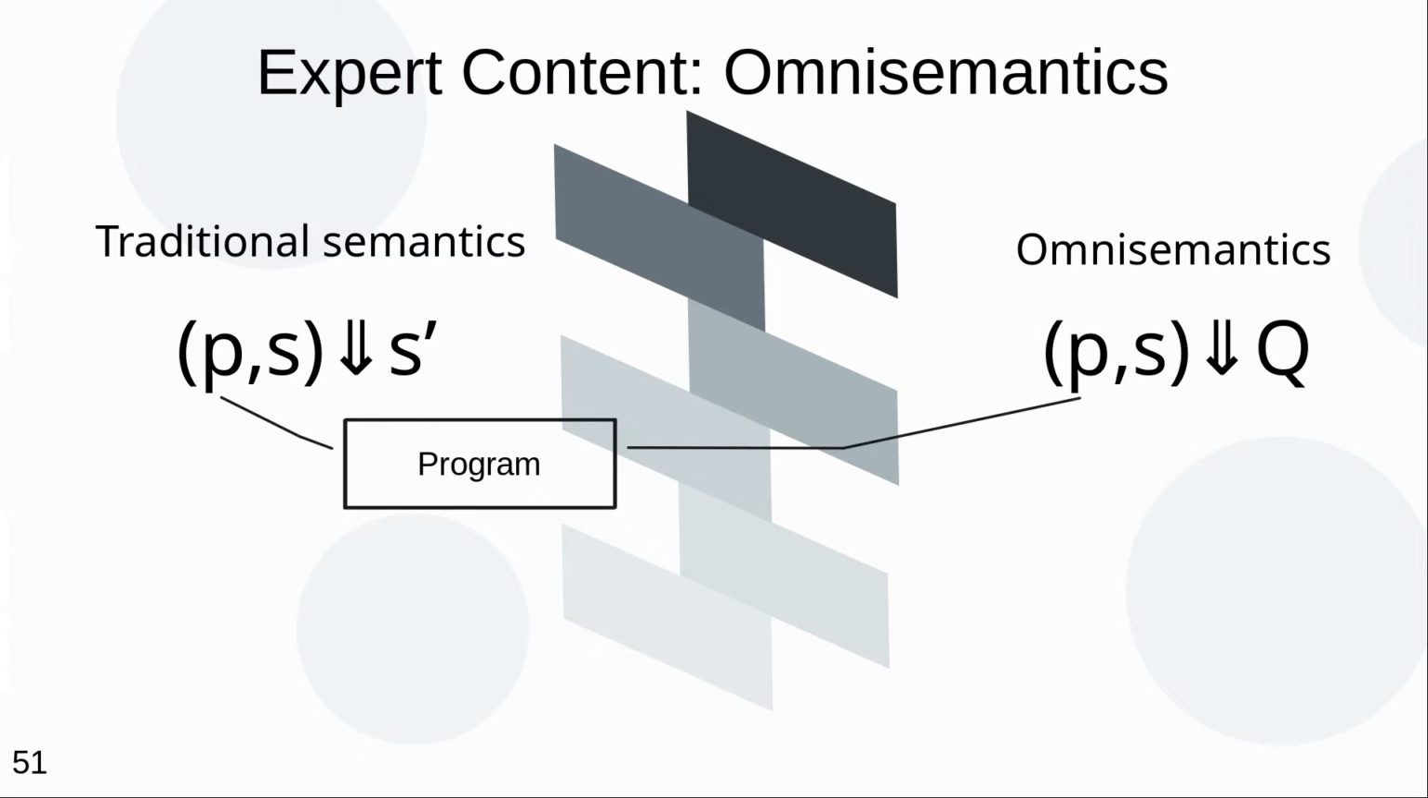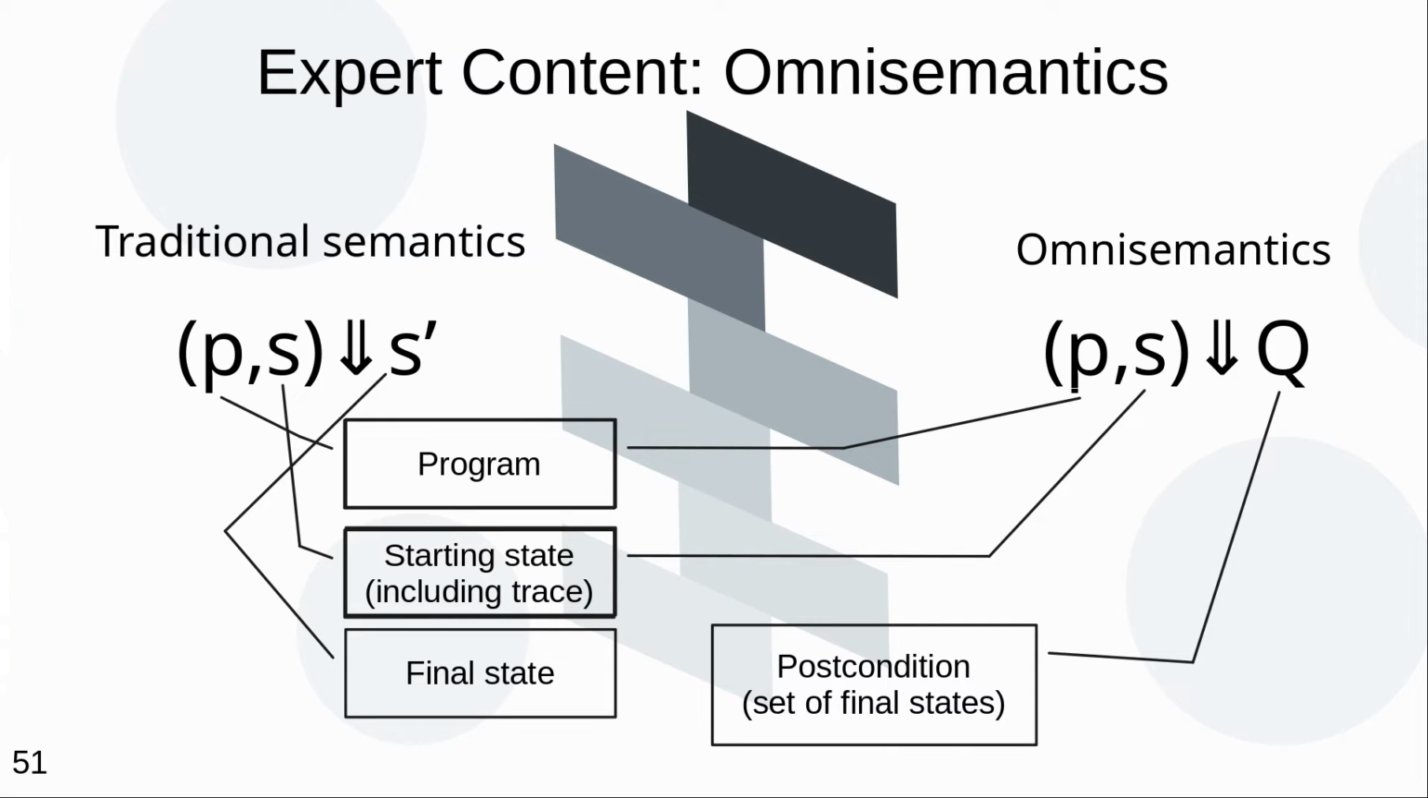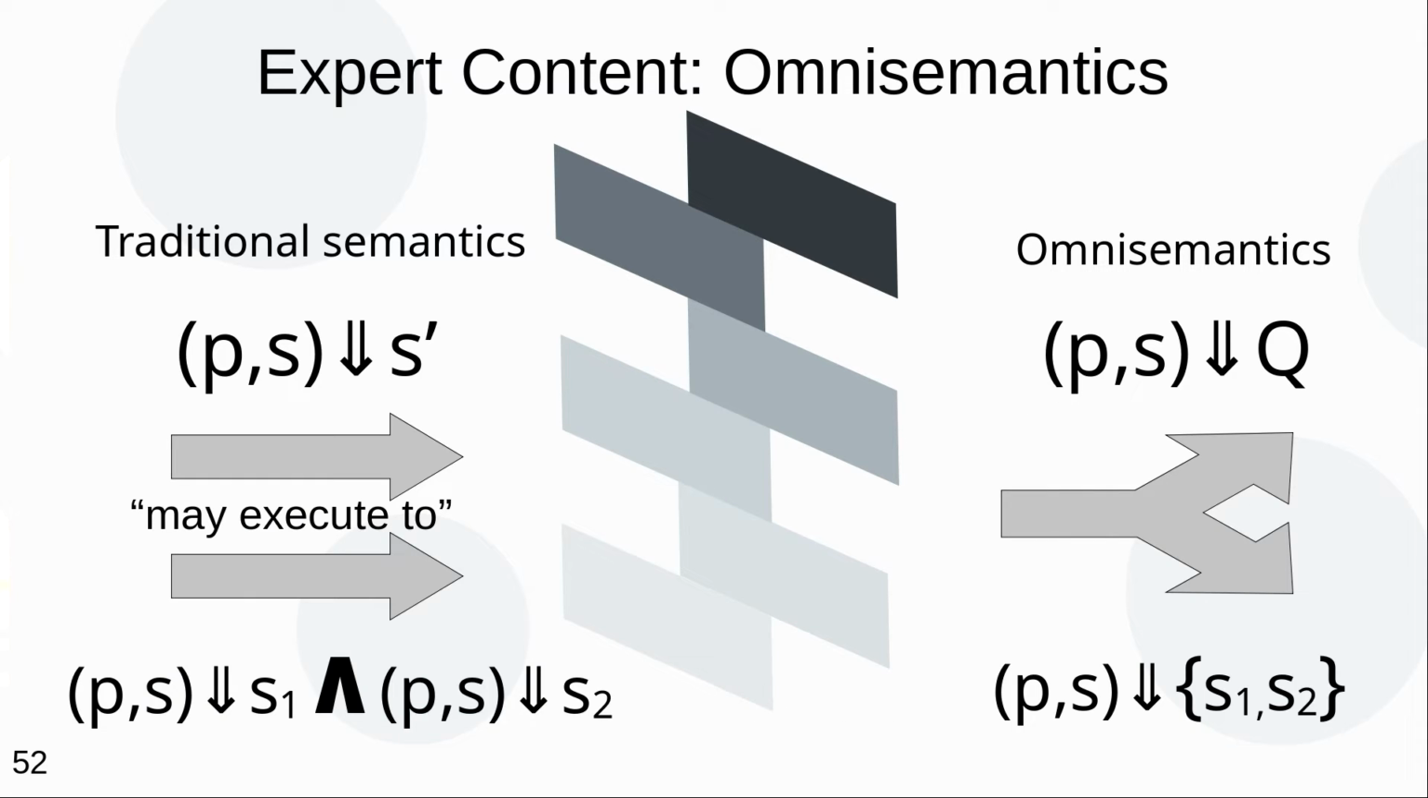In both cases, we relate the program and the starting state to something about how the program terminates. In the case of traditional semantics, we give an individual final state as an argument of the relation. In omnisemantics, we give a set of possible final states. This doesn't mean that traditional semantics can't encode non-determinism. They can, but the way that it is done is that you say your program may execute to one state or it may execute to another state.